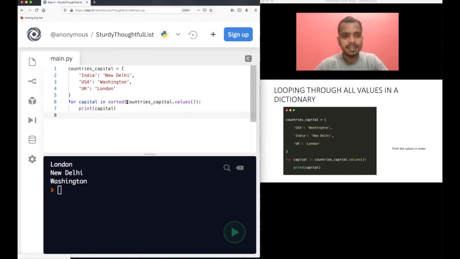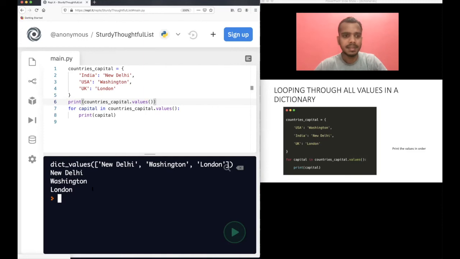Also, you can try to print this thing, right? You will understand what's actually happening. So just remove sorted from here. Just for your understanding, like how Python works in the for loop here, you can print this and you will understand more. So you see, you have a list of all these values here, New Delhi, Washington, and London. That list will get substituted in place of this. And you are basically looping through a list where the element at the zeroth index is New Delhi, at first is Washington, and then London, right? That's how it's working.